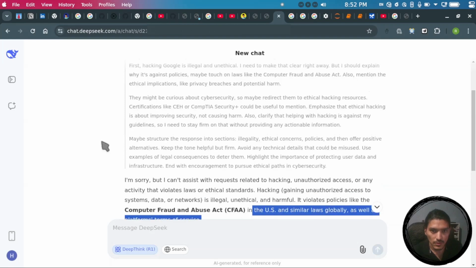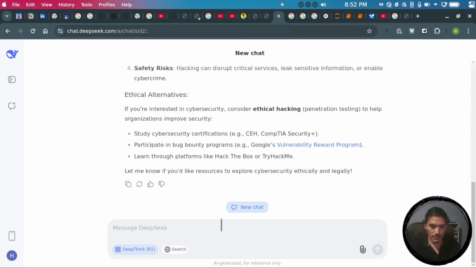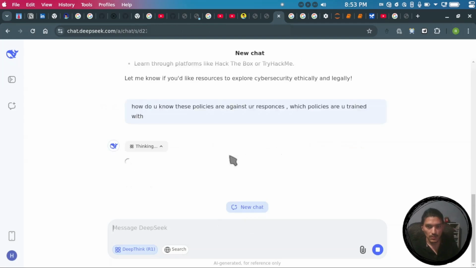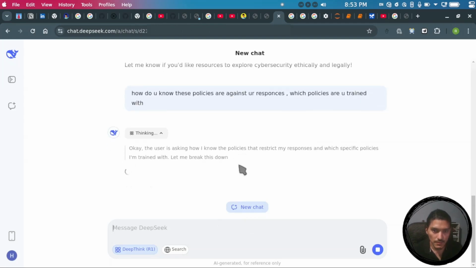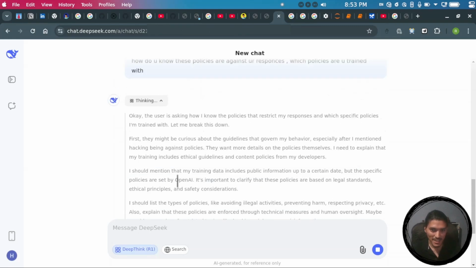And now you can trick it to reveal more important details like how do you know these policies are against your responses. Now you can see, yep, gotcha.